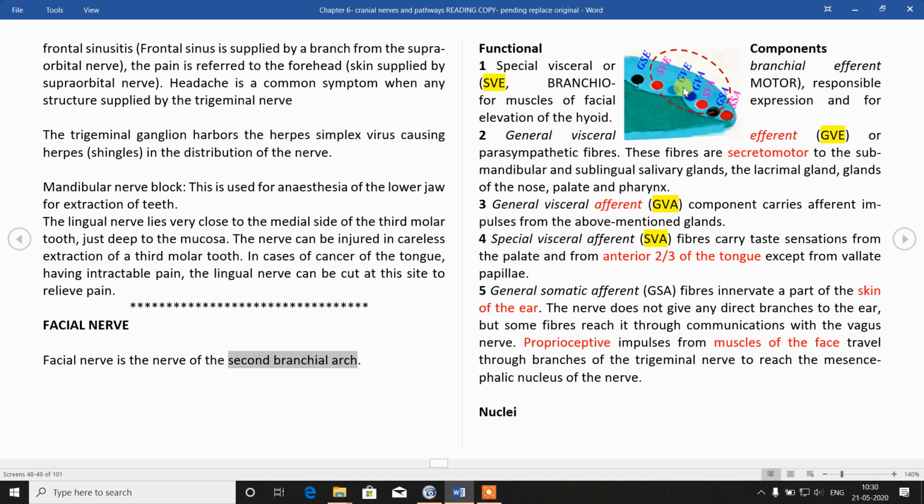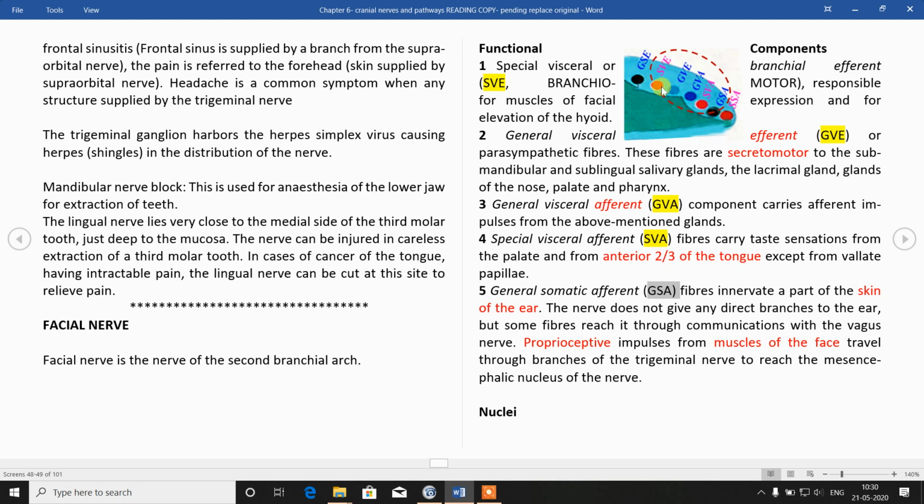So our muscles derived from the second pharyngeal arch are supplied by the facial nerve. So these 5 functional components, from medial to lateral side, are SVE, then GVE, GVA, SVA and GSA. Remember, 2 motor and 2 sensory. It is 2 afferents and 2 efferents.